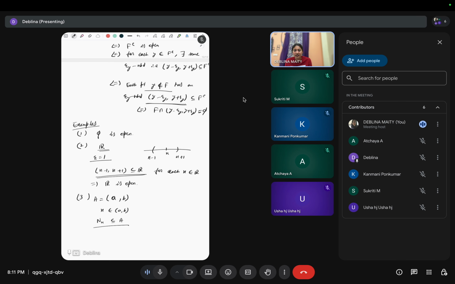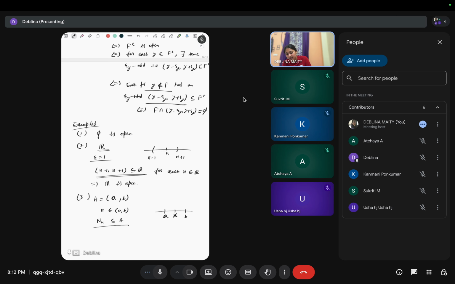So what is the neighborhood? Can anyone guess? So x is here, and we have to choose that epsilon such that this neighborhood lies in AB. So there is our x. This is A and B.